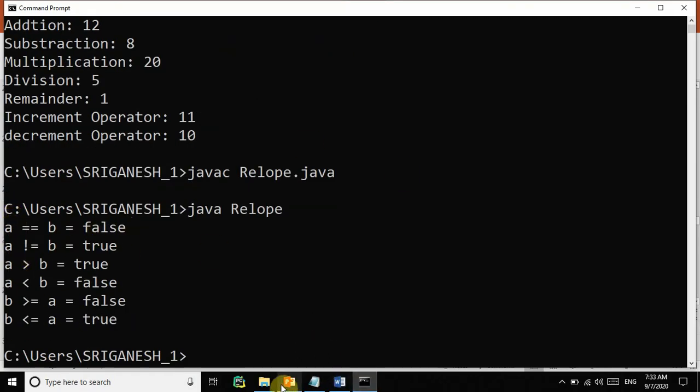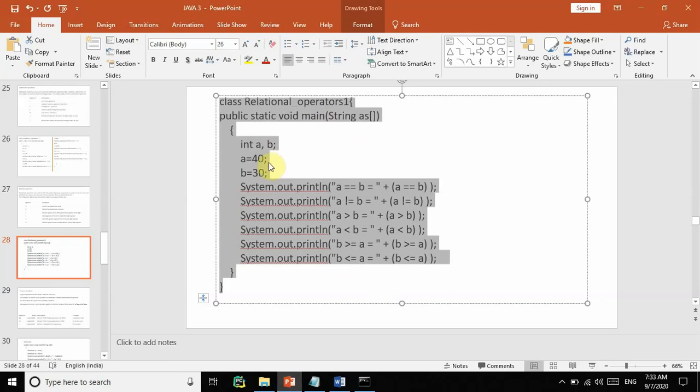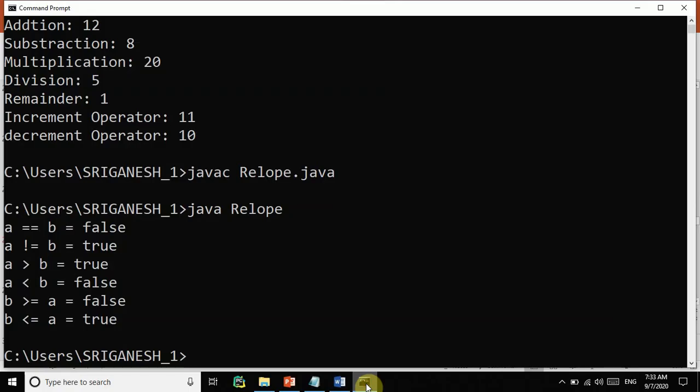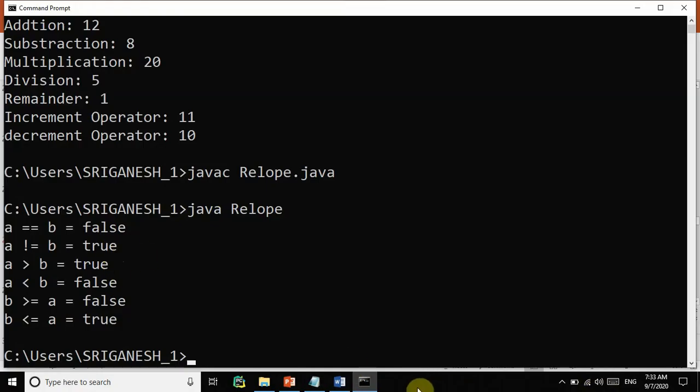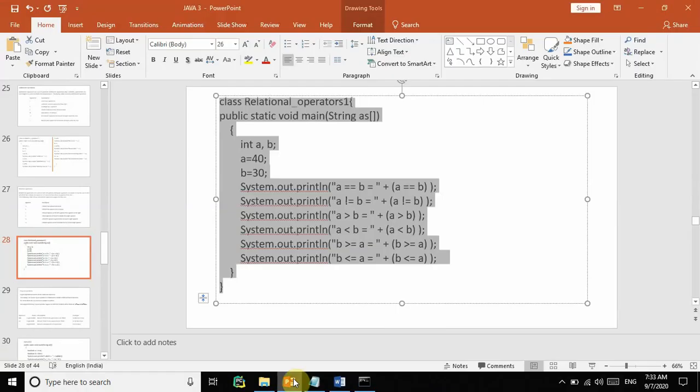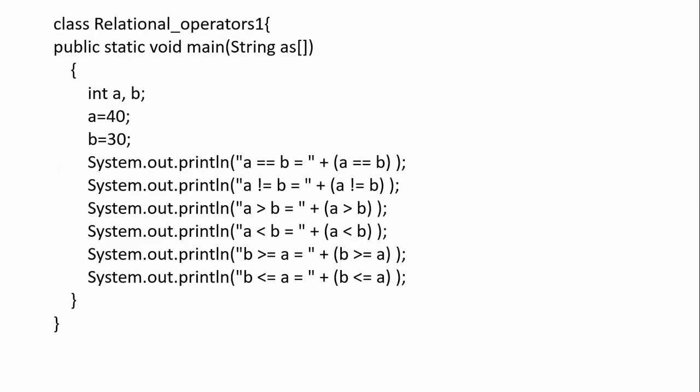Why? Because the value of a is 40, b is 30, a equal to b is always false, right? So that's why it returns a false value. And not equal means it returns true only. So that is about relational operators.